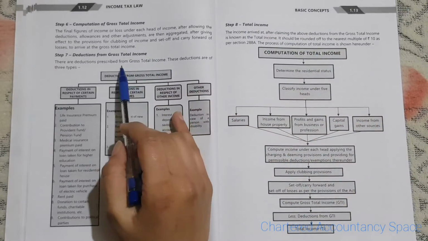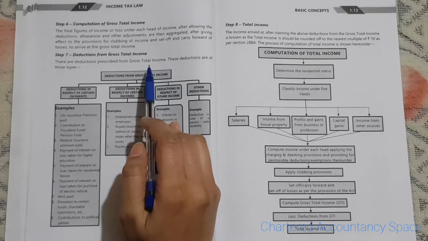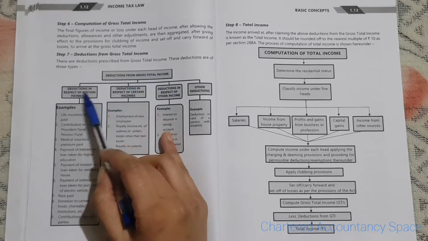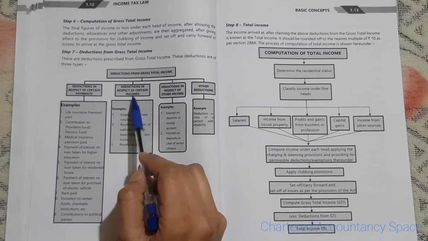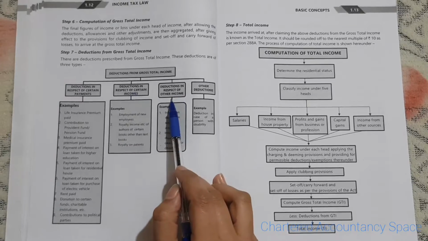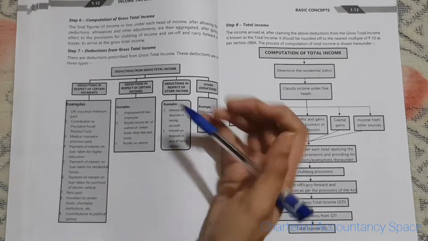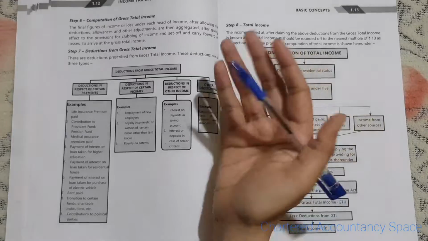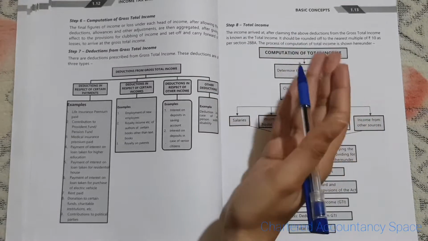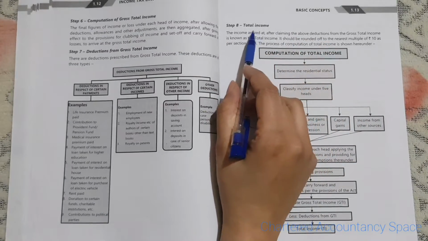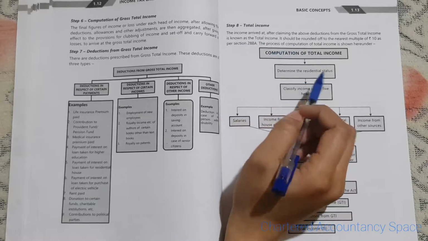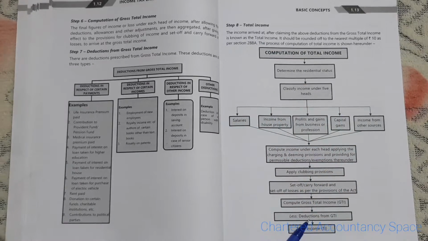So there are deductions prescribed from gross total income. These deductions are of three types basically: deductions in respect of certain payments, deductions in respect of certain incomes, deductions in respect of other income, and other deductions that have been employed. And there are many full chapters regarding the deductions that are applicable for a certain period of time. So that is the total income that we arrive at after deducting our deductions from gross total income.